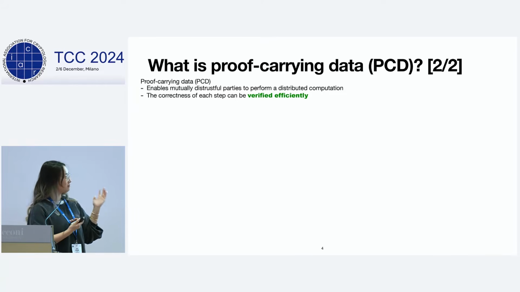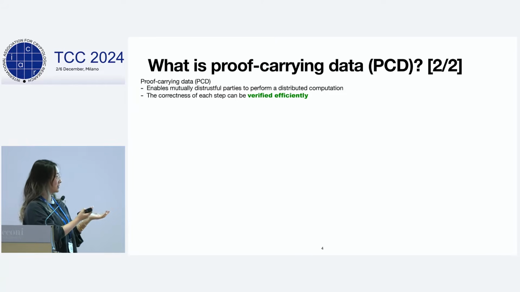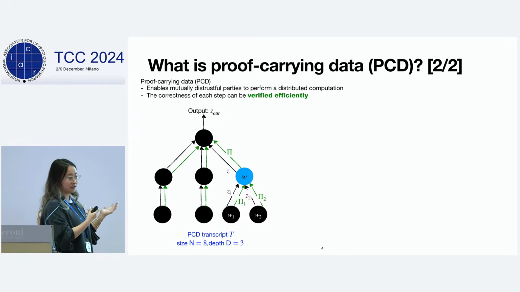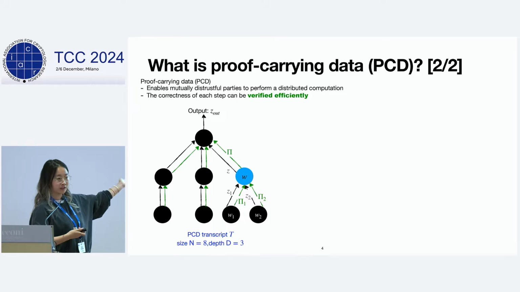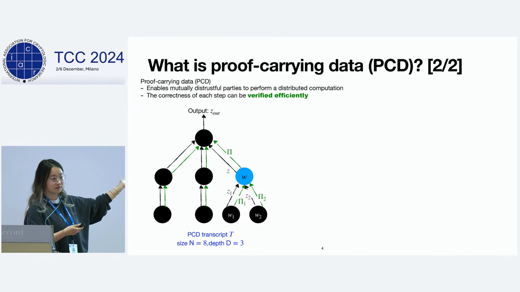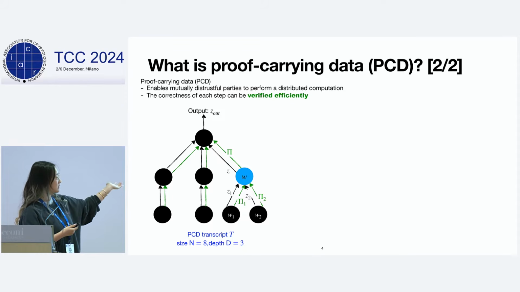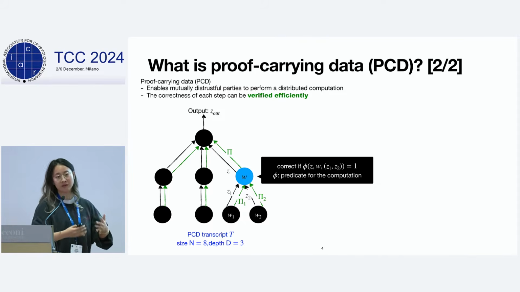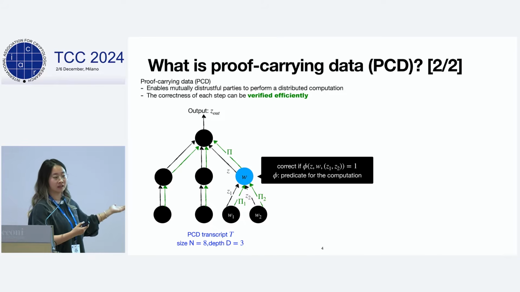With that cute example, we can model a PCD computation in terms of a tree-like transcript. In this slide, I give an example of a PCD transcript with size 6 and depth 3. We want to use the transcript to tell us that the computation underlying this PCD computation is correct.